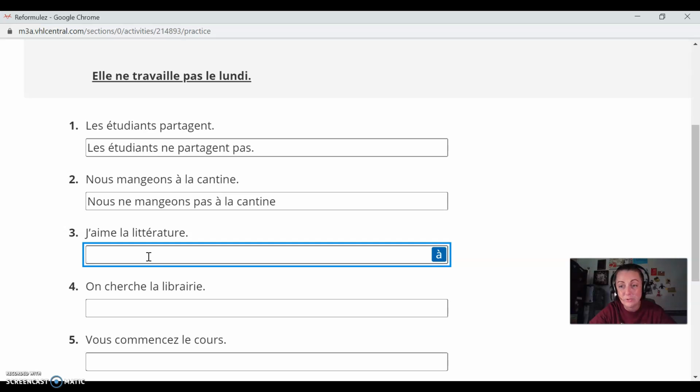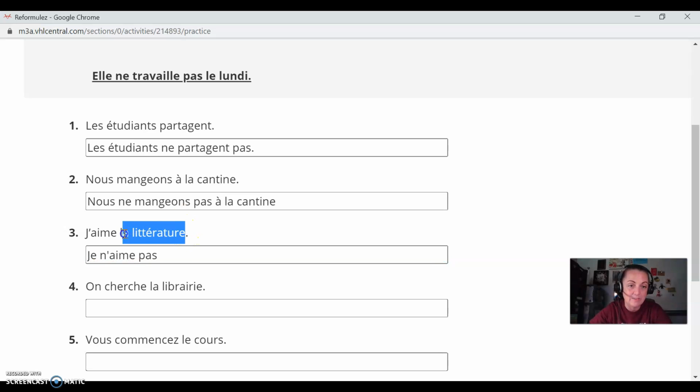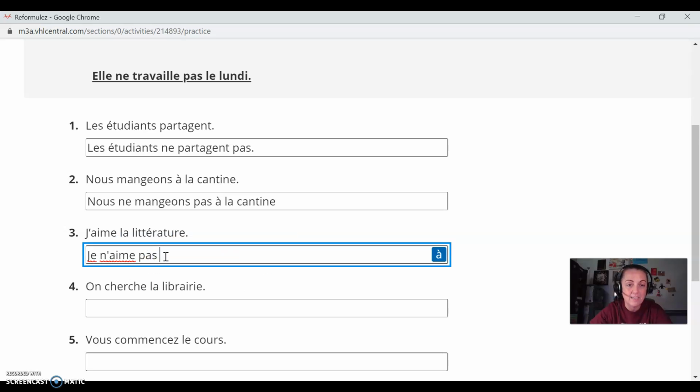J'aime la littérature. I like literature. J'aime la littérature. Aime is the verb, but check it out. J'aime is really je, but it has an apostrophe because the next word starts with a vowel. But if we want to make it negative, the opposite of j'aime is je n'aime pas. See how that works in there? We had to stick the ne pas around the verb. So we have je n'aime pas. And then, of course, just la littérature. So J'aime is I like. Je n'aime pas, I don't like.